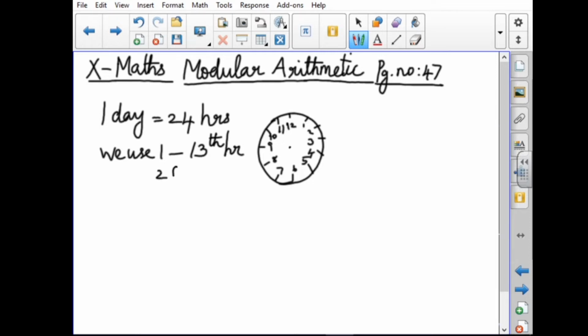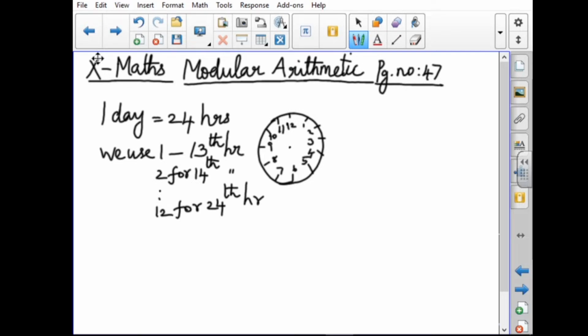Then 2 for the 14th hour. Like that, up to 12 we use for the 24th hour. So for 13 to 24 we use the same numbers 1 to 12.